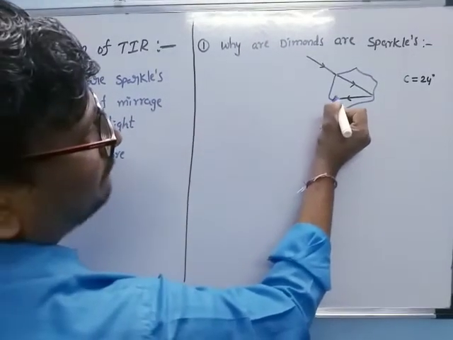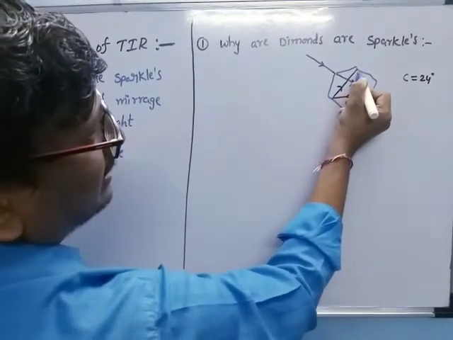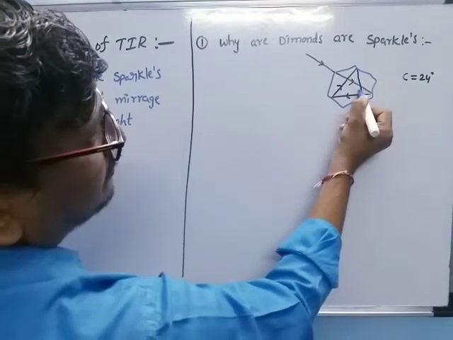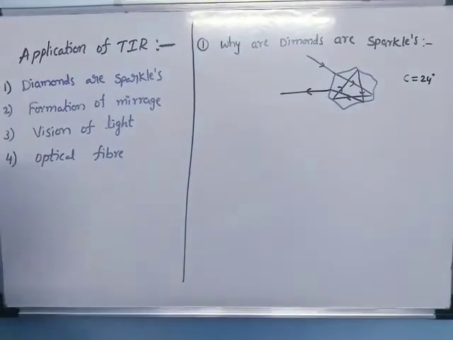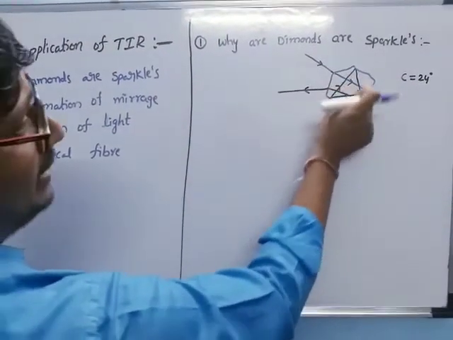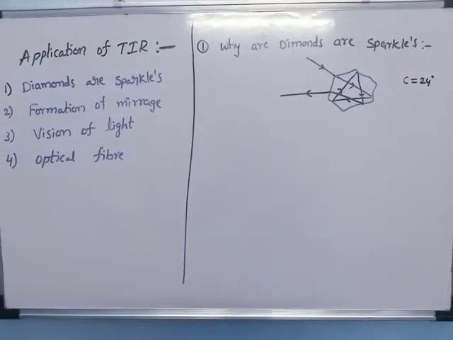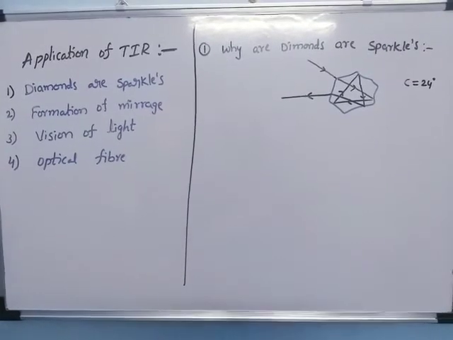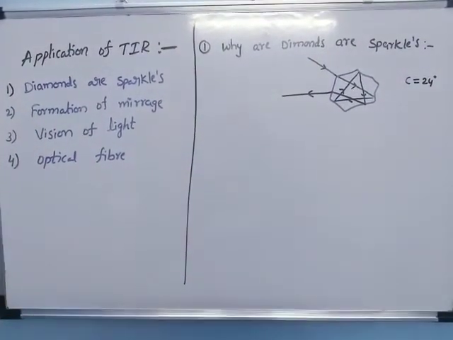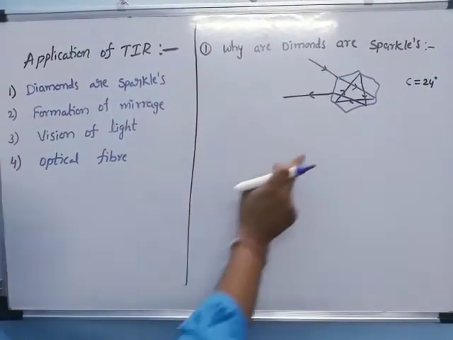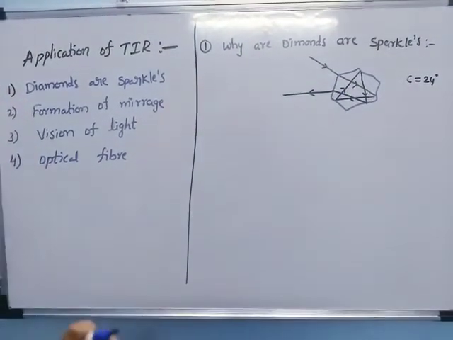Again here it is reflected, and again it is reflected, and after that it comes out of the diamond. Due to the number of reflections of light inside the diamond, the diamond sparkles. This is due only to total internal reflection.